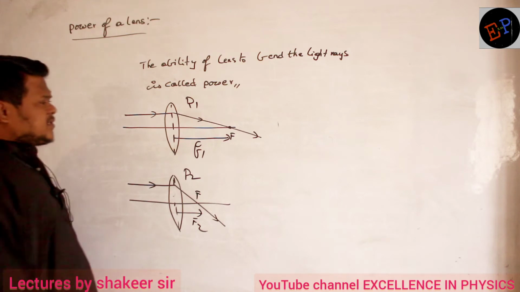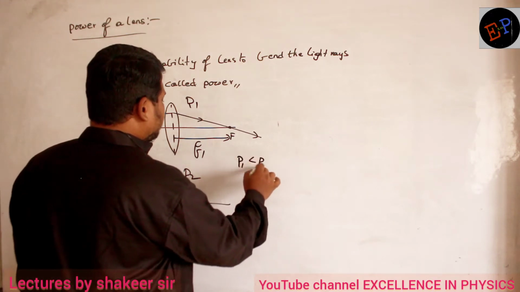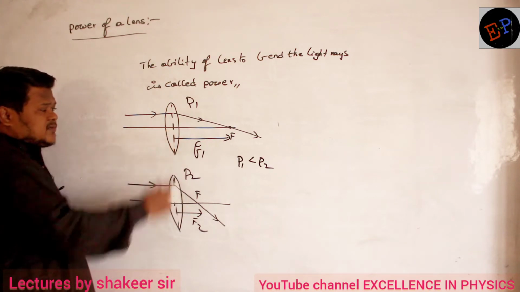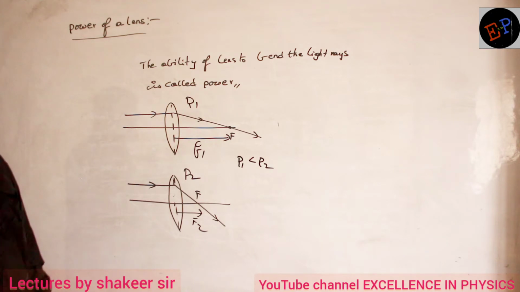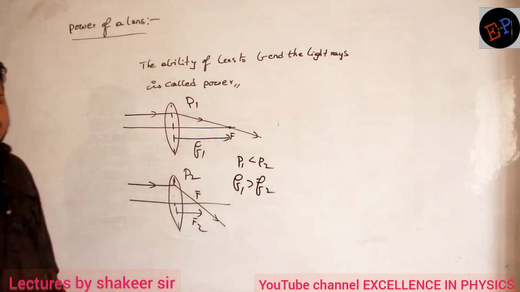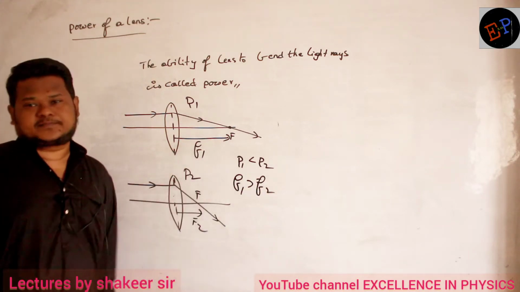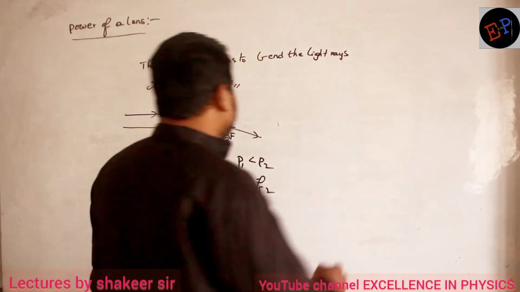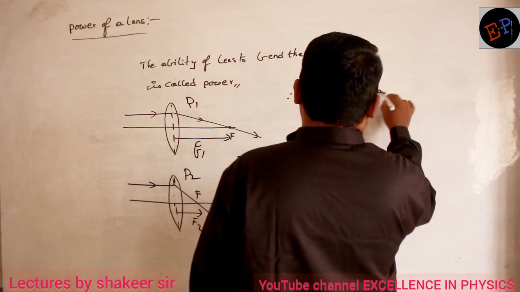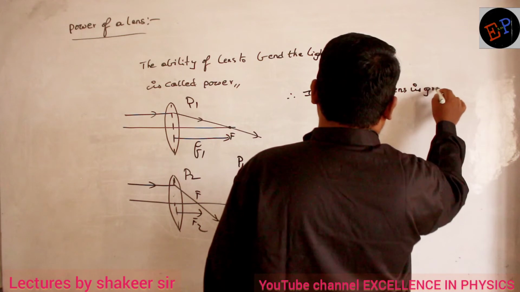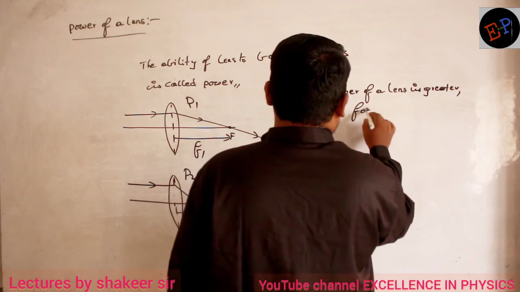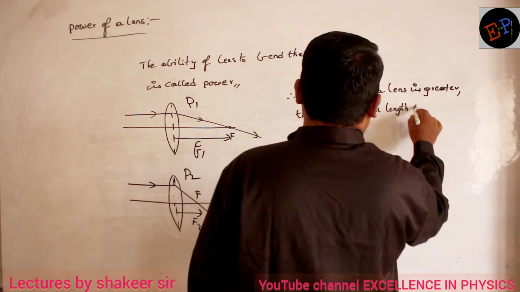So how can I write a relation between them? Definitely I can say P1 is less than P2. Power of the second lens is greater when compared to the first lens. And what about focal length? F1 is greater than F2. Power is lesser, focal length is greater. So therefore, if the power of a lens is greater, then its focal length will be smaller.